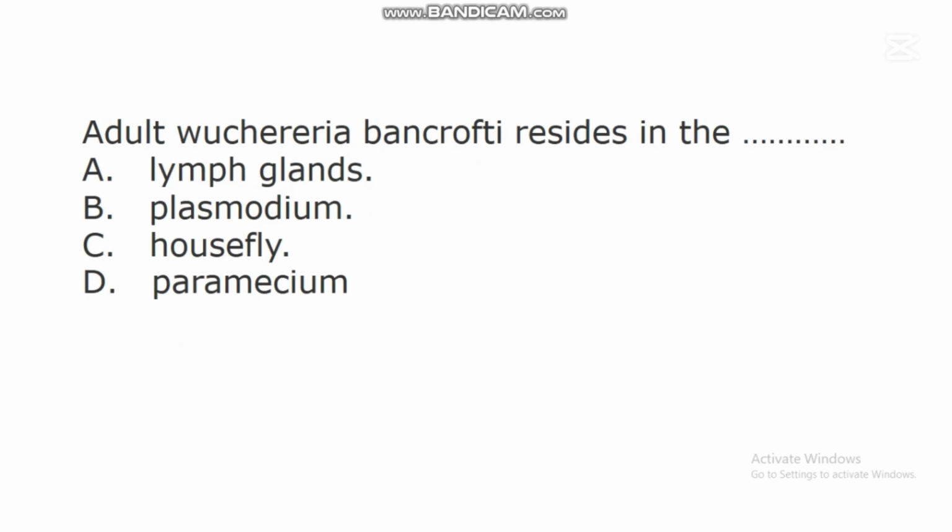The next question says, adult Wuchereria bancrofti resides in the dash. A. Lymph glands. B. Plasmodium. C. Housefly. D. Paramecium. In this question, the correct answer is A.